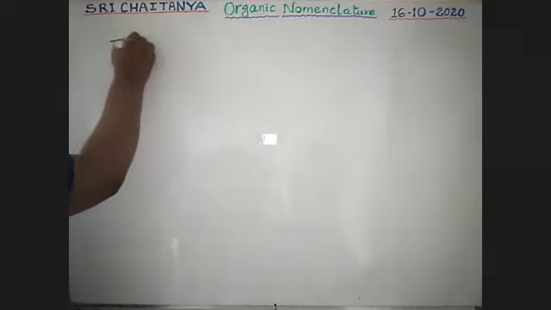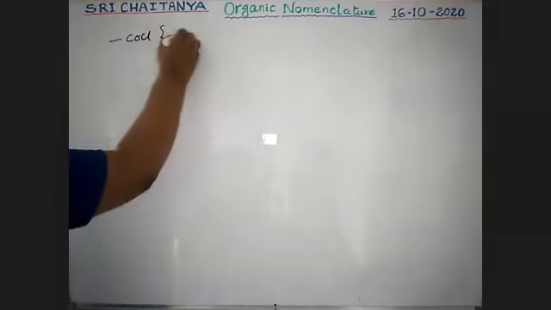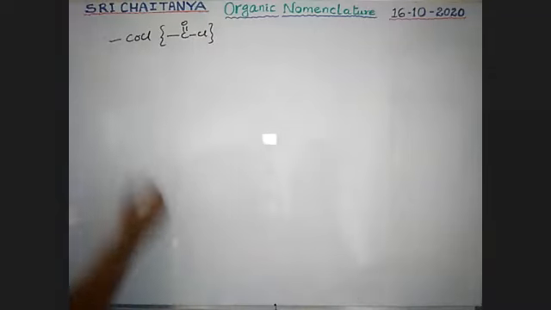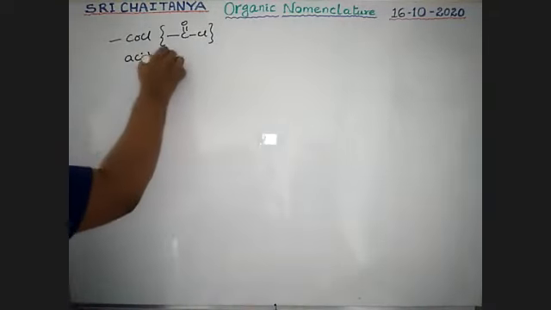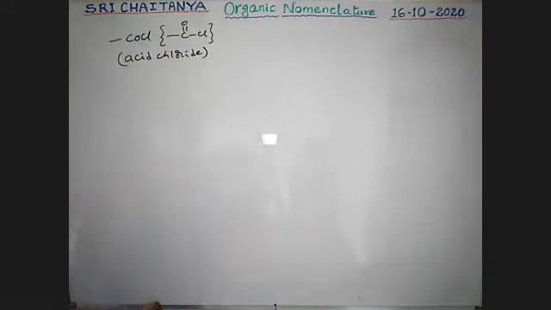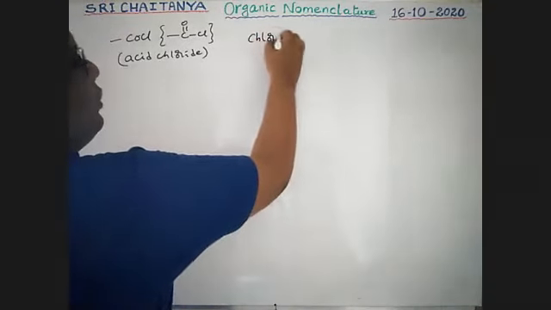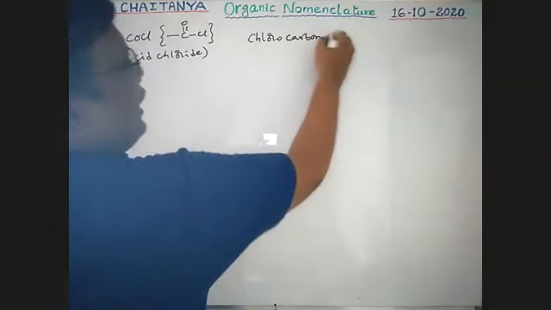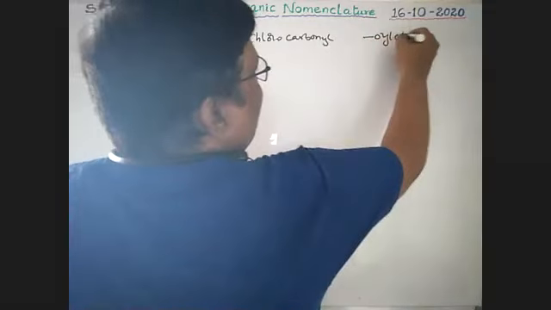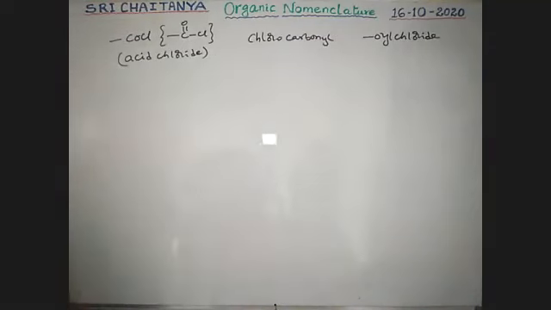Next, COCl. Its structure is C double bond O, Cl, which is called acid chloride. The name of this functional group is acid chloride. It is called chlorocarbonyl as a prefix, and oyl chloride as a suffix.